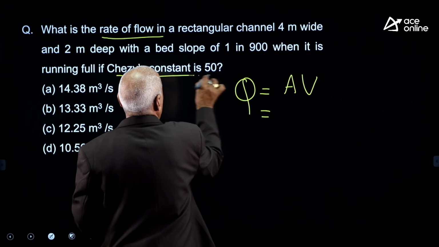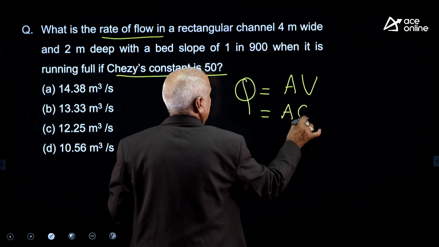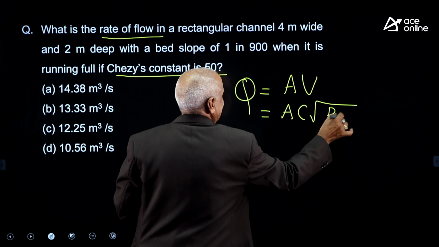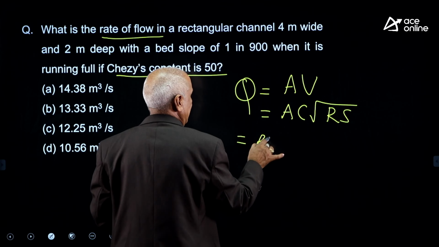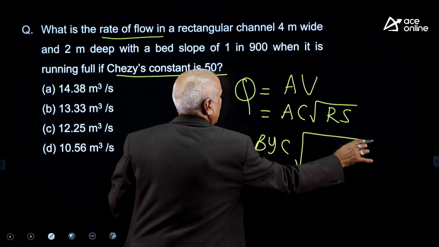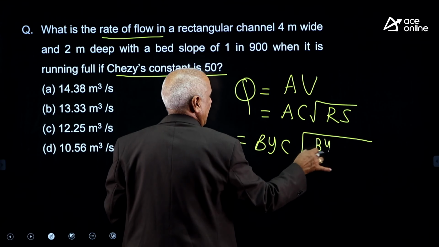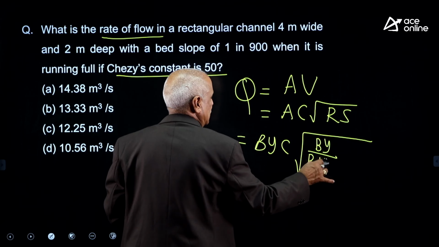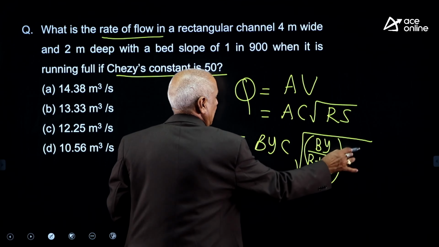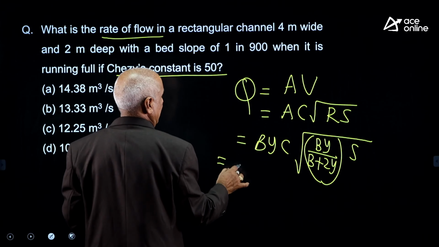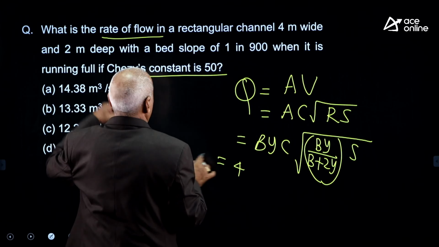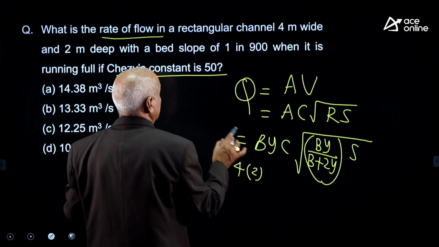Because Chezy's constant is given, Q is A into C into root of RS. A is By, R is area By by wetted perimeter B plus 2y, multiplied with S. Bed width B is 4 meters, depth 2 meters, C is 50.